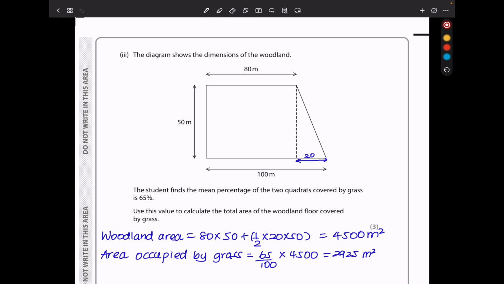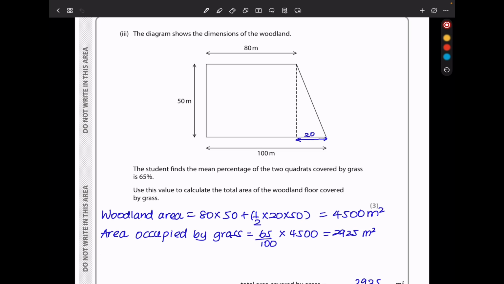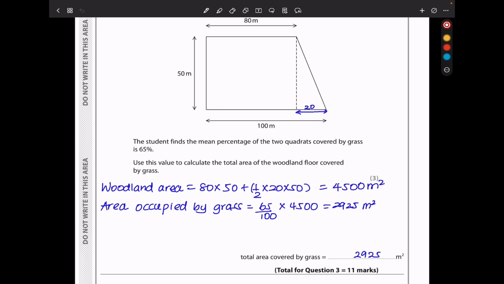The diagram shows the dimensions of the woodland. So the dimensions are 100 here, we have 50, we have 80, and that means this is going to be a 20. The student finds the mean percentage of the 2 quadrats covered by grass. Use this value to calculate the total area of the woodland floor covered by grass. The woodland area is going to be area of this rectangle plus area of this triangle. So since this is 100 and that is 80, I know that this is 20.